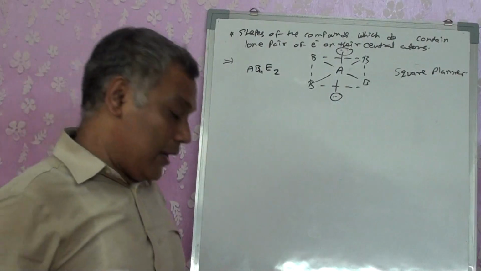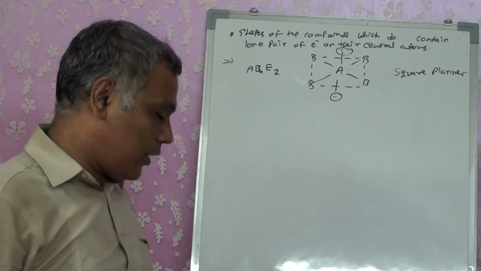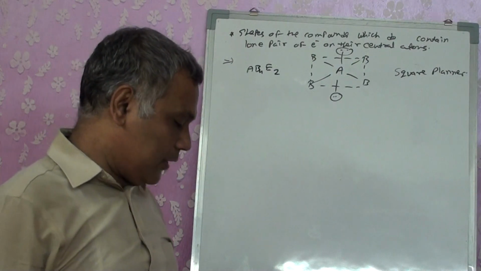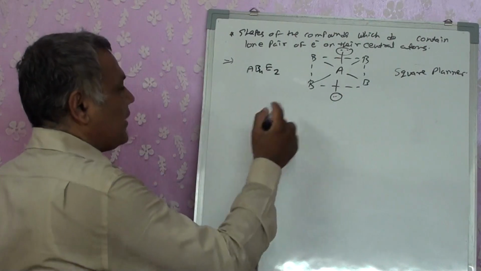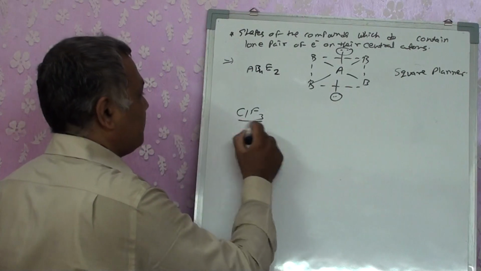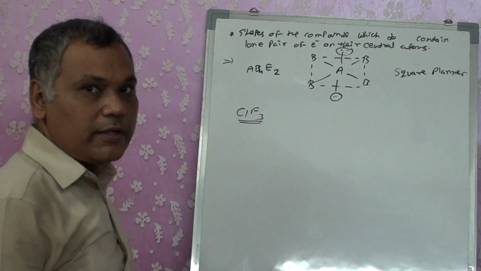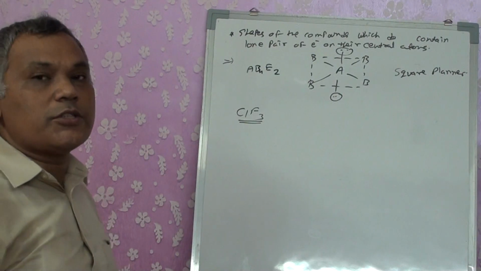Right? Now why do we want to study this? All these structures, whatever we saw, we have different reasons for them. I am taking a particular example of ClF3. I will be having 3 possible structures for it.